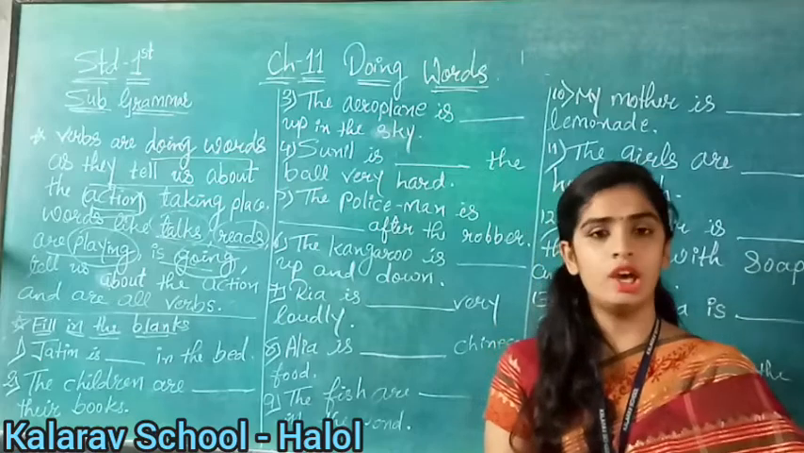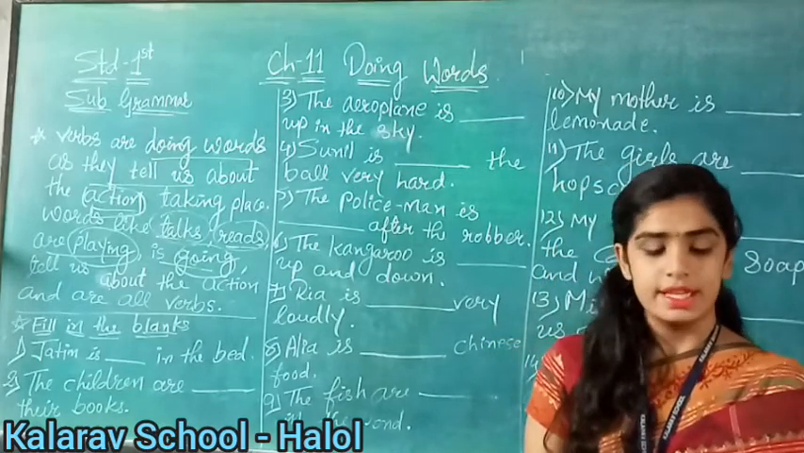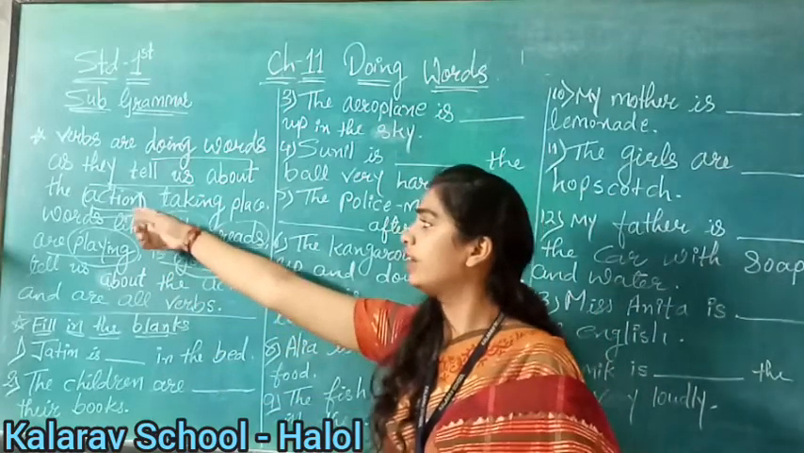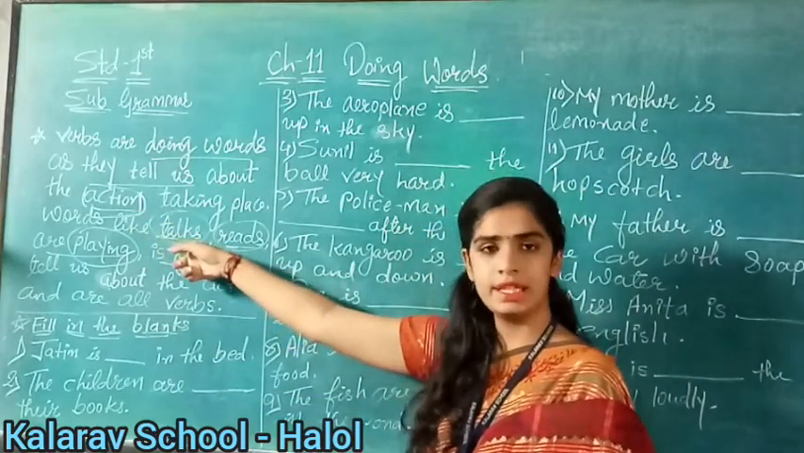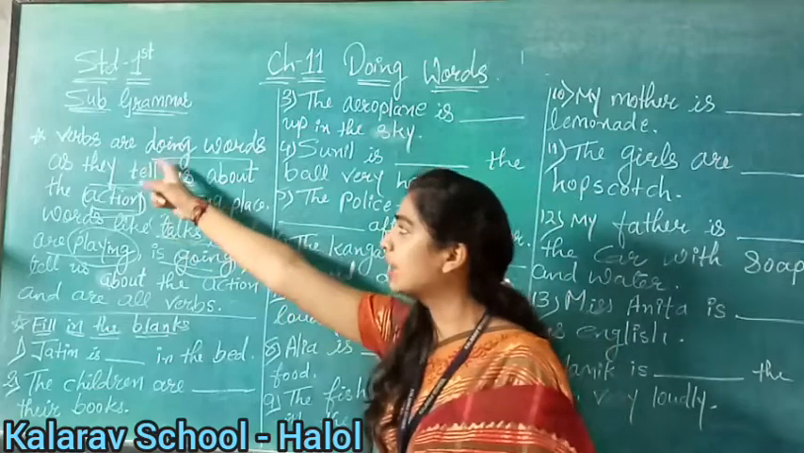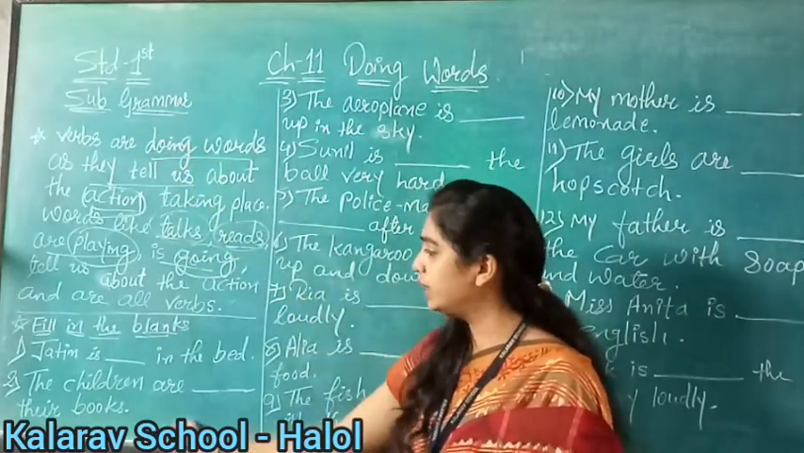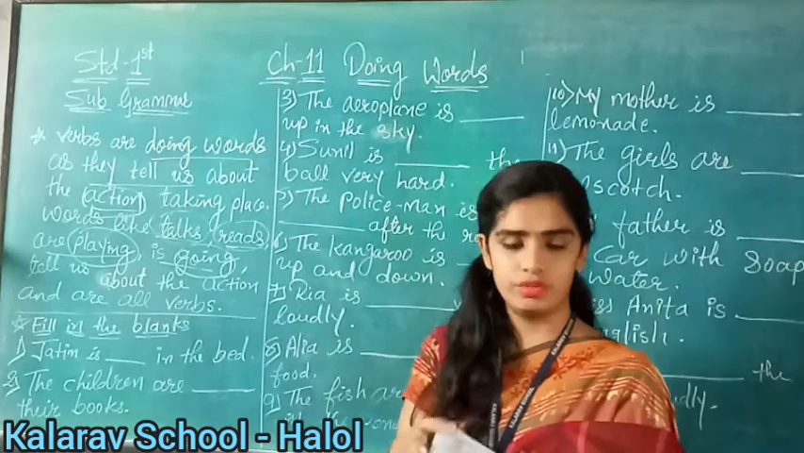Okay, now see on page number 47. Okay children, here I have explained to you that when an action takes place, at that time verbs are called doing words, right? So what we will learn here is when to use which verb, right?